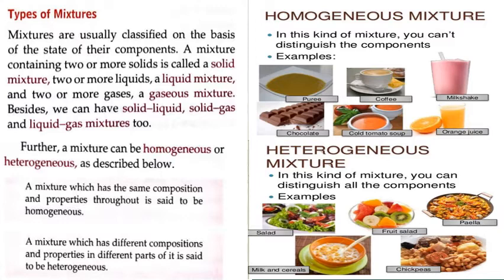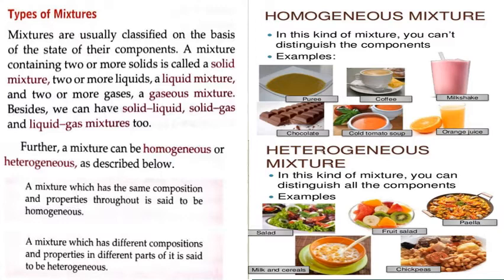A mixture which has different compositions and properties in different parts of it is said to be heterogeneous. For example, we take a salad. In salad maybe there are onions, tomatoes or many things. We can take one part of it, we may get more onions, and if we take the second part, we may get more tomatoes, right?